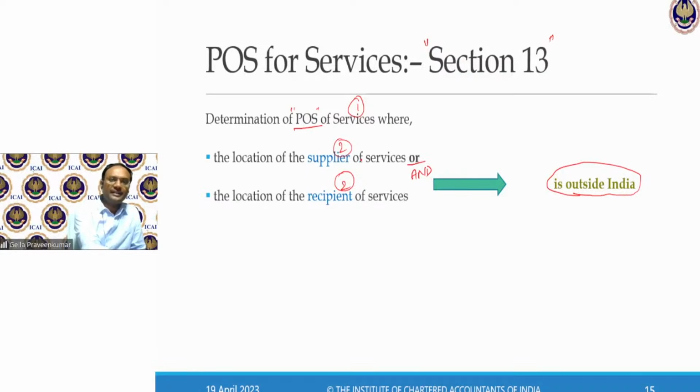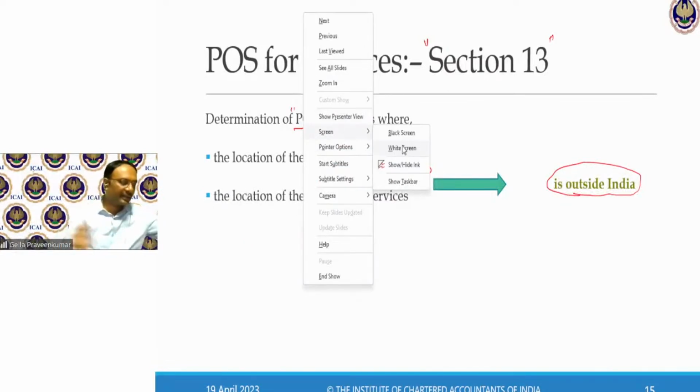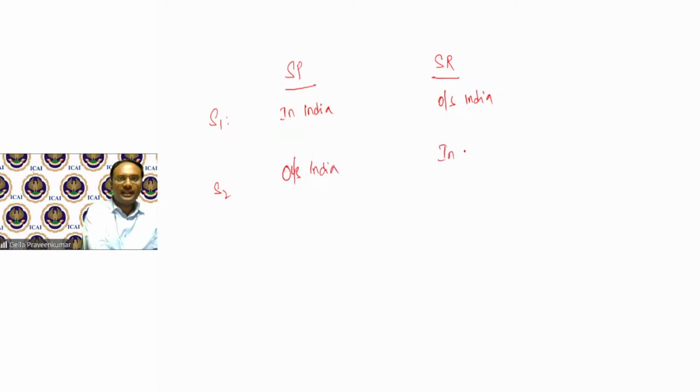What happens if the supplier is in India? I'll come to a different slide to explain this. Service provider, service recipient. Scenario 1: service provider in India, service recipient outside India. Scenario 2: service provider outside India, service recipient in India.